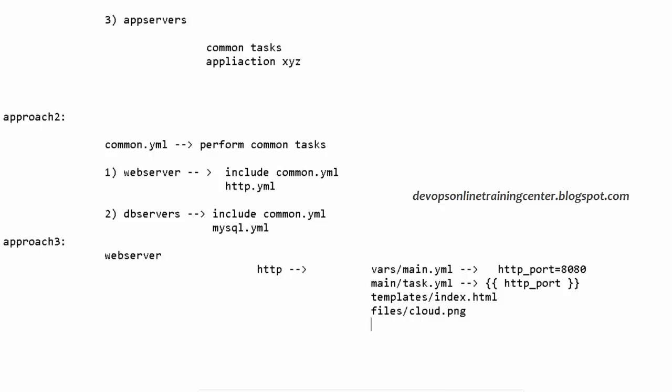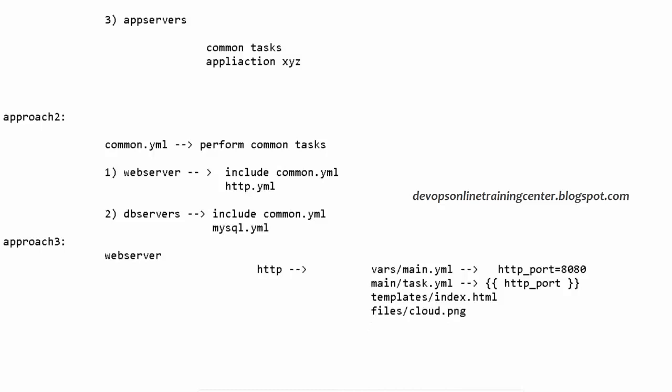So in the first approach, we are writing monolithic code, which is absolutely not good. The second approach is a little better, because we are calling include, so we are not defining the code again and again. We have written a playbook and we are calling it. Still, we are hard coding in the second approach. In the third approach, we have created different files for different purposes, and there is a proper directory structure, and each directory has a different meaning.